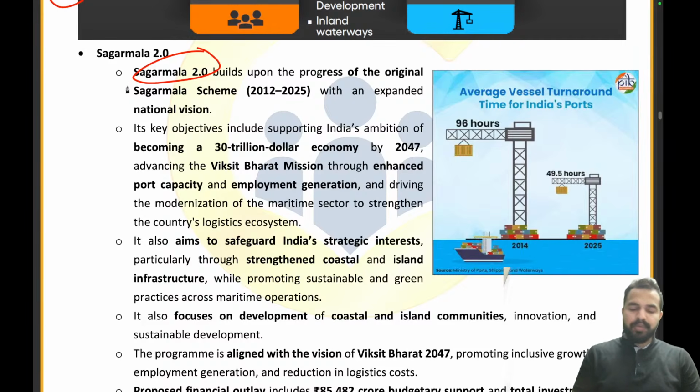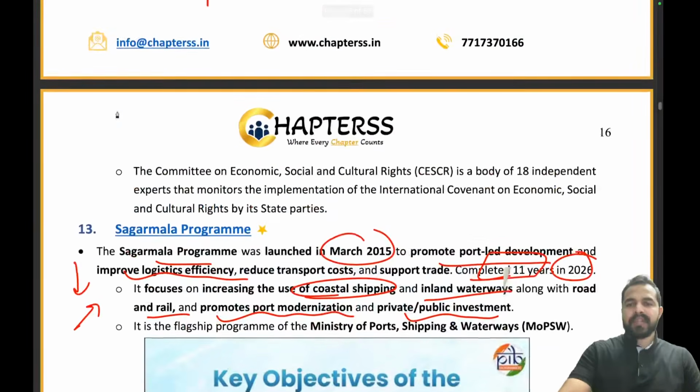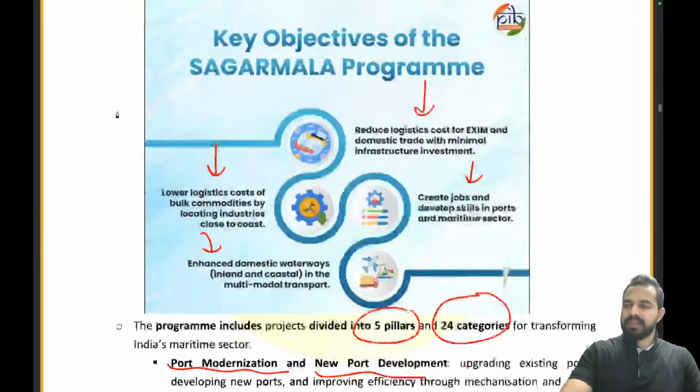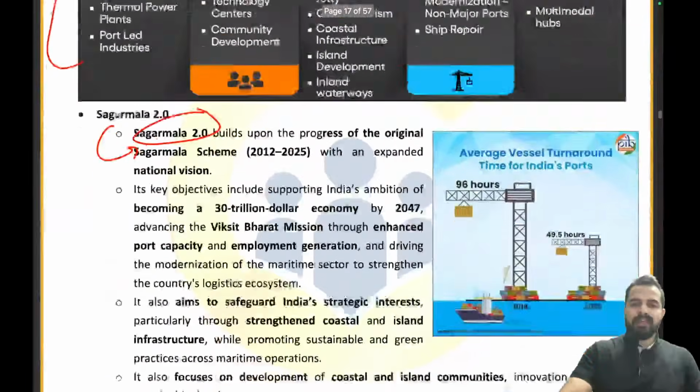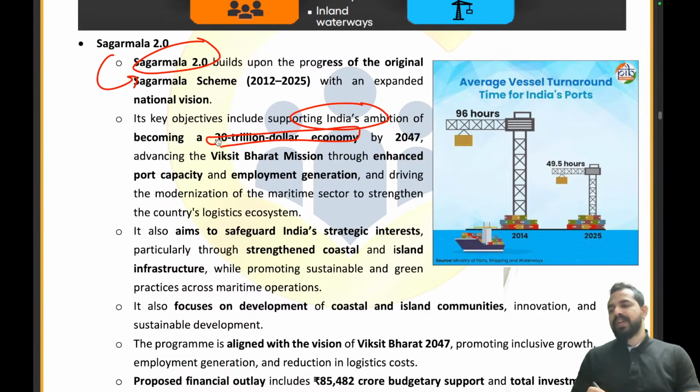But Sagar Mala 2.0 is built on the Sagar Mala original scheme, right? You can see here, it has completed 11 years. Okay. Now moving ahead, the key objective will be to include supporting India's ambition of becoming a $30 trillion economy. What is the target of India? India wants to become a $30 trillion economy by 2047. Okay. That is the year.